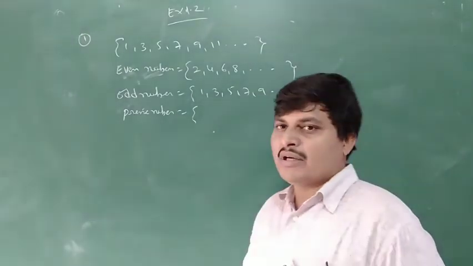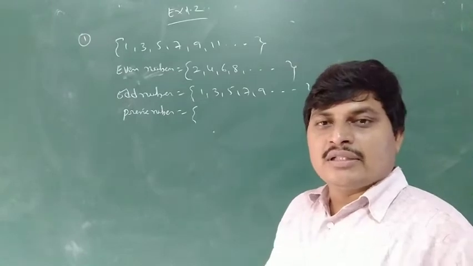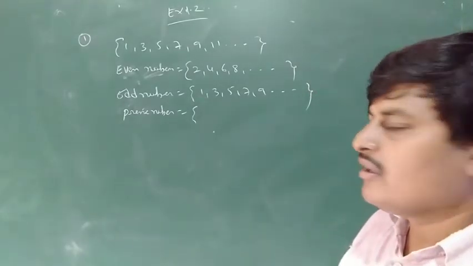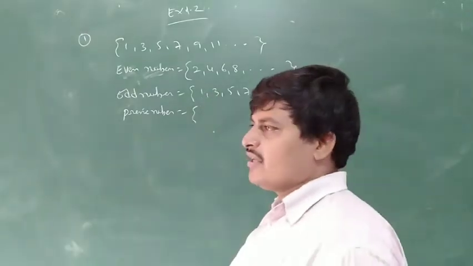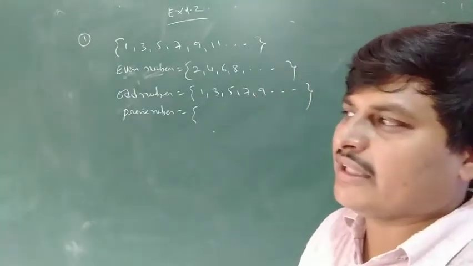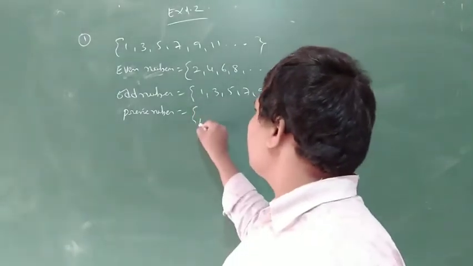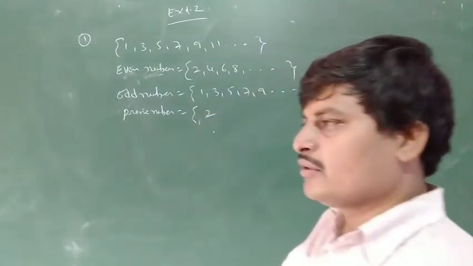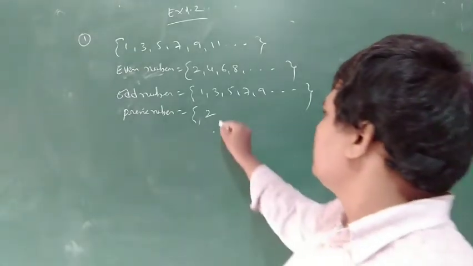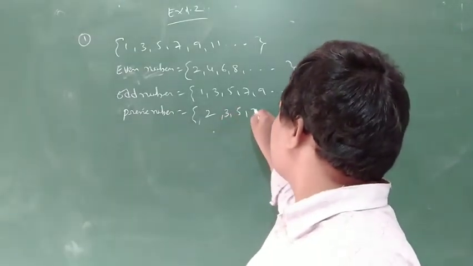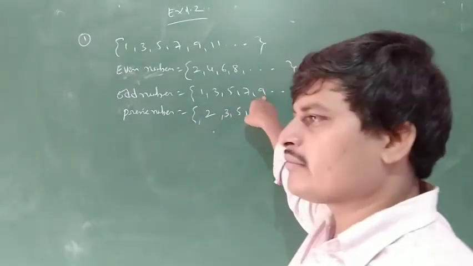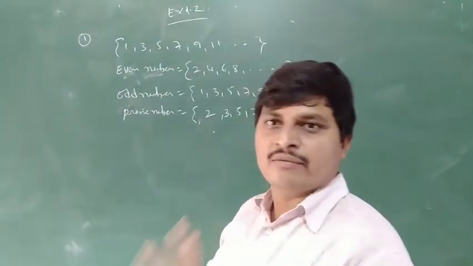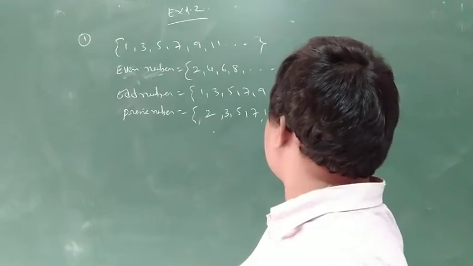What is a prime number? Any number whose only factors are 1 and itself. For 1, the factors are just 1 itself, so 1 is not a prime number. Next, 2: factors are 1 and 2. Next 3, 5, 7. Not 9, because 9 has factors 1, 3, 9. Then 11, 13 are prime.